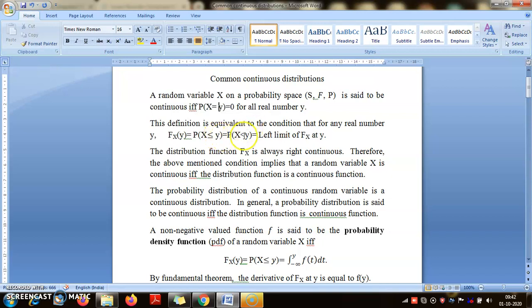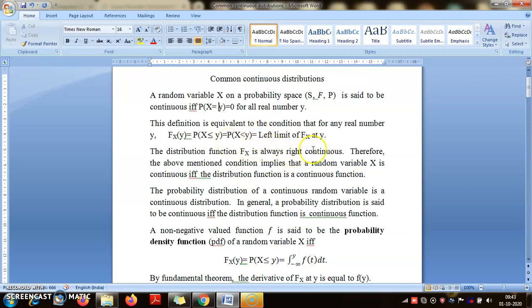So that is not here. So this probability cannot be less than this. Remember, if A is a superset of B, then probability of A cannot be less than probability of B. So the difference is always going to be non-negative. Their difference is exactly equal to this probability X equal to y. So the condition that probability X equal to y is 0 is equivalent to probability X less than or equal to y being the same as probability X less than y.